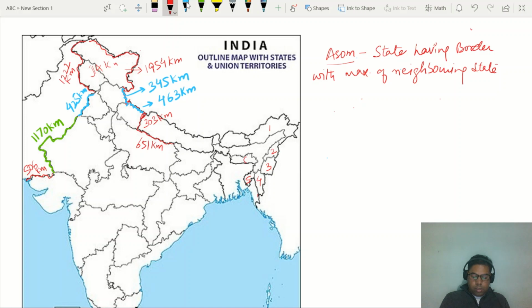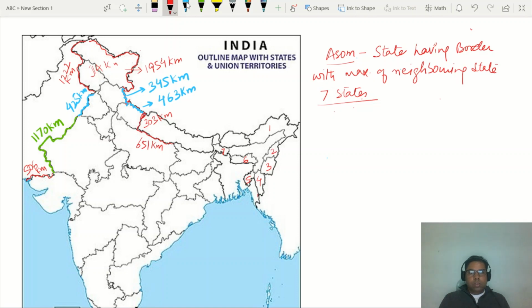It has border with Meghalaya. Sorry, it has border with West Bengal. So Assam has the border with seven neighboring states. Right, seven neighboring states. So we must know this most important information.